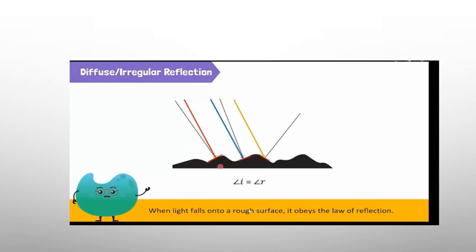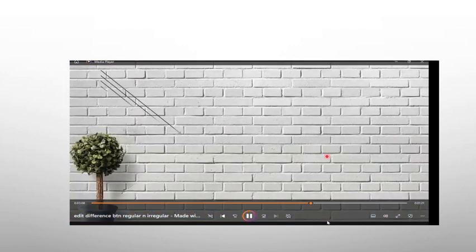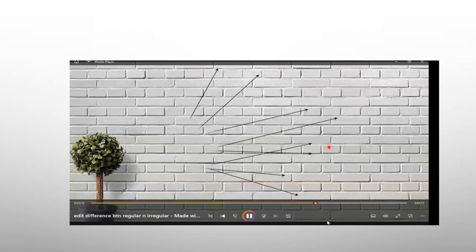If you look at the incident rays, the three rays we are seeing, you realize that they do obey, but how do they obey the law of reflection? If you look at the reflected blue light and the angles it makes with the normal, it basically obeys the law of reflection. When light falls on a rough surface, it will be reflected in different directions, as you see there.